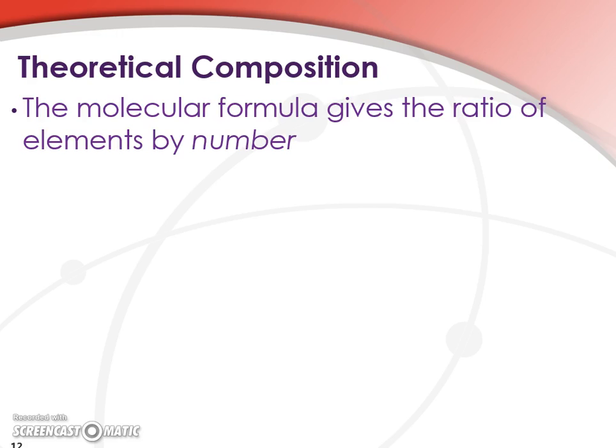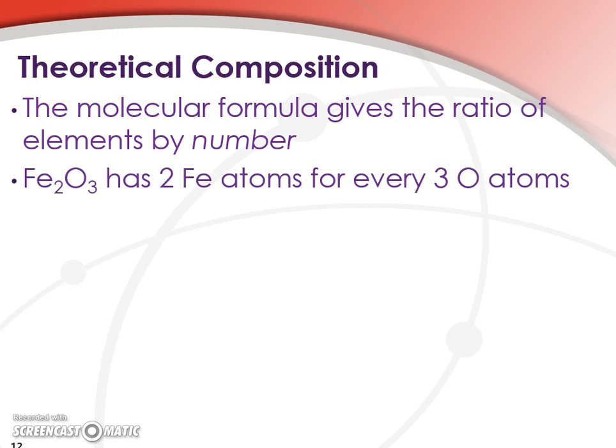So this could, I suppose, be theoretically really easy to determine, except that our molecular formula gives the ratio of elements by number. So if we take iron 3 oxide, it has 2 iron atoms for every 3 oxygen atoms.